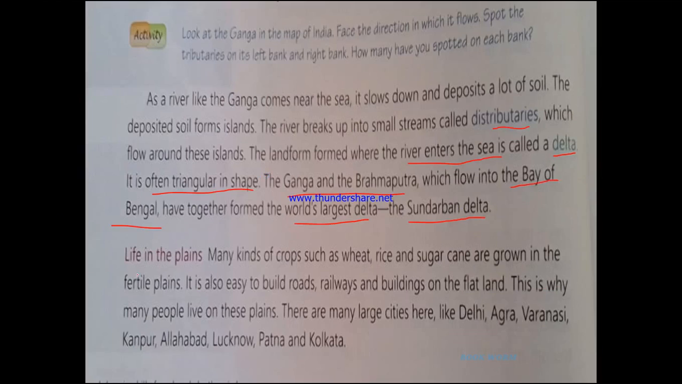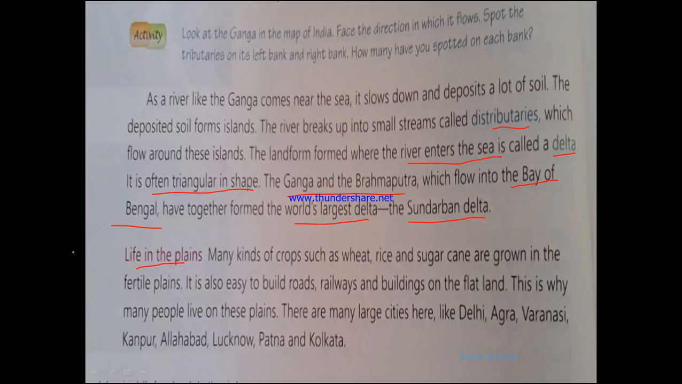Next, talking about the life in the plains. Many kinds of crops such as wheat, rice and sugarcane are grown in the fertile plains. It is also easy to build roads, railways and buildings on the flat land. This is why many people live on these plains. There are many large cities here like Delhi, Agra, Varanasi, Kanpur, Allahabad, Lucknow, Patna and Kolkata.